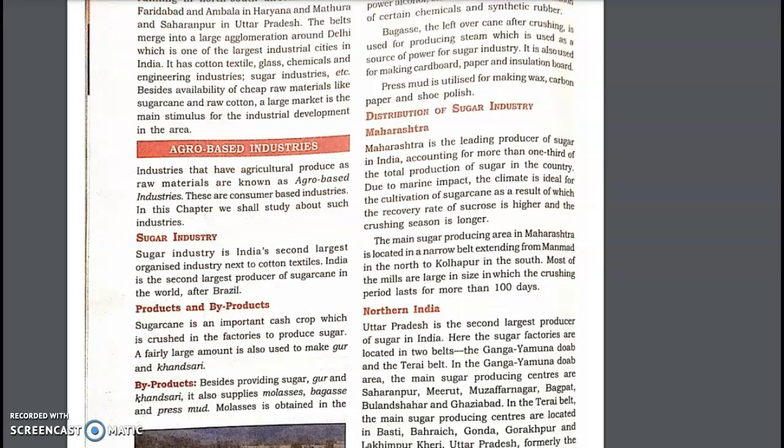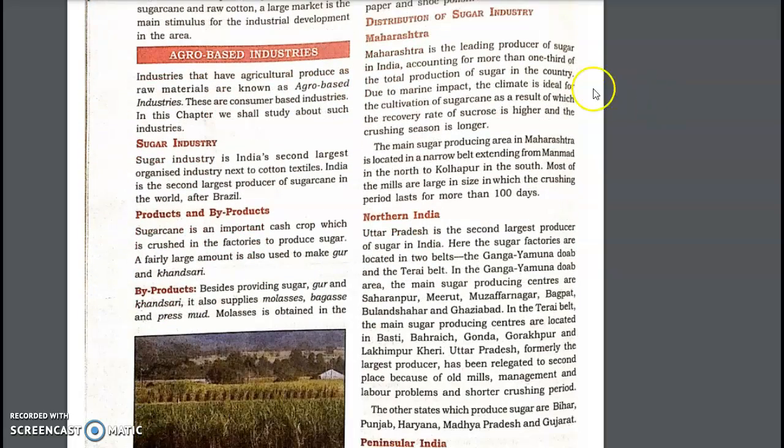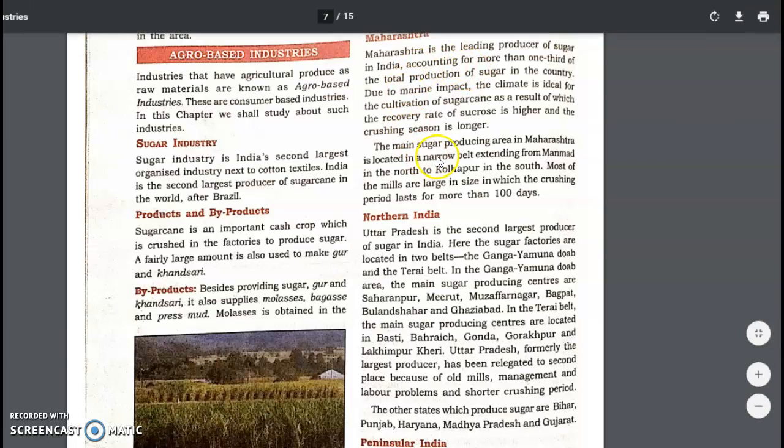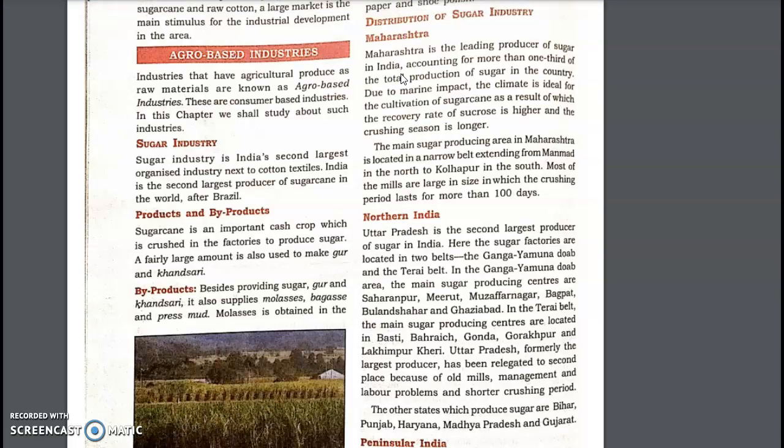Coming to the distribution of the sugar industry, we have Maharashtra in the southern part of India, and in North India we have Uttar Pradesh, which is a producer. When we talk about Maharashtra, it is the leading producer of sugar in India and accounts for more than 1/3 of the total sugar that is produced in our country. Why is it so? Because of the marine climate. The climate is ideal for the cultivation of sugarcane.